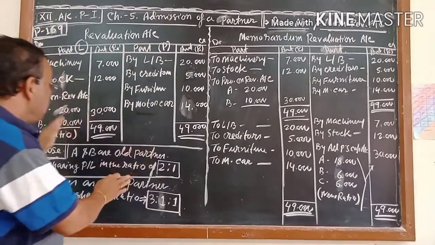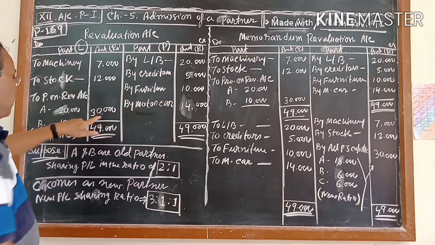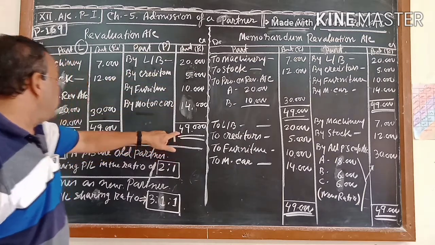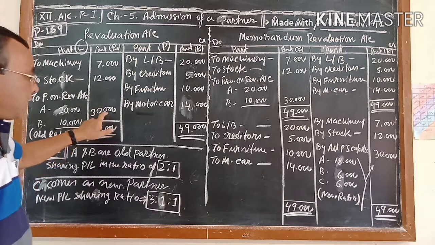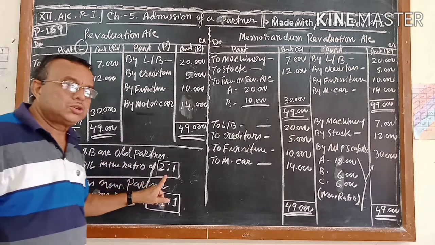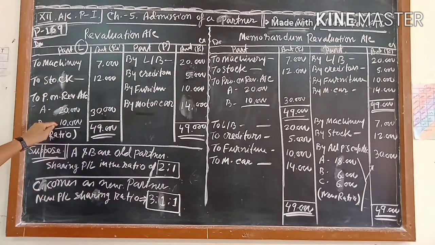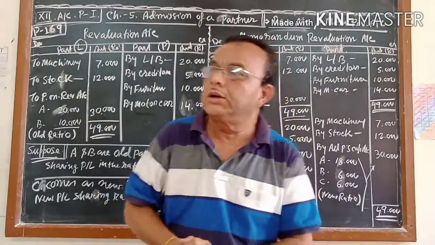And what you are doing after this is making the total and finding out the balance. If you add, you will get 49,000 and you will get the balance of rupees 30,000. And that 30,000 you are transferring to the profit and revaluation account of Mr. A and Mr. B according to the old ratio. The old ratio is 2:1. So 30,000 is 20,000 and 10,000. This is the revaluation account what you have learned from the third or fourth chapter.